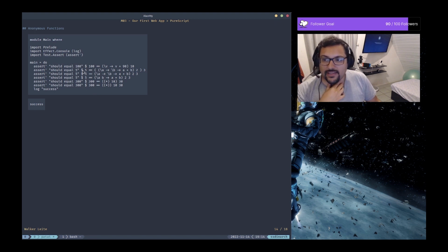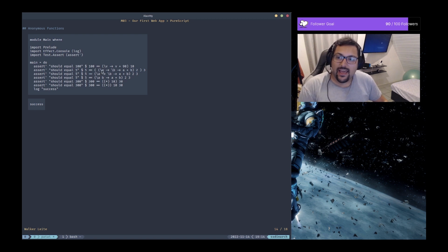The second case here is for this number 5, so it should equal 5, okay? And we're doing one thing more here. I'm showing you here that we can have inline functions. We can have as many functions as we want inside of each function. We can have deep inline functions inside of an inline function, or anonymous function inside of an anonymous function. So in this case, we have the parentheses here.